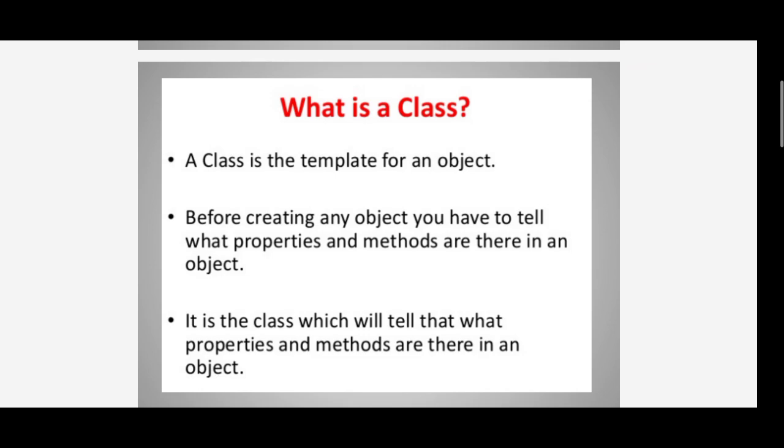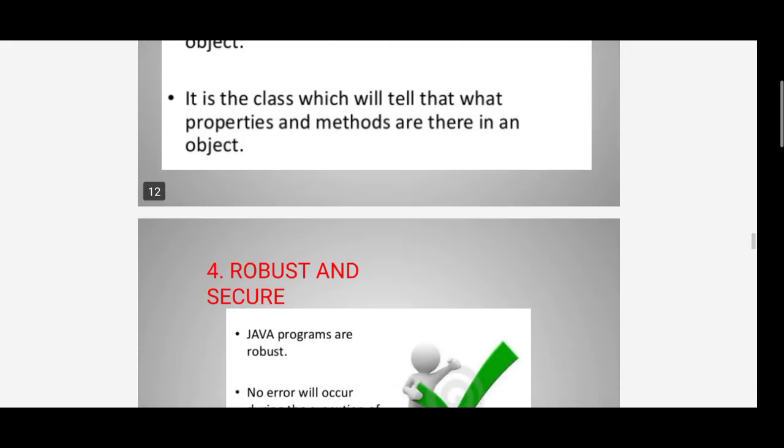A class is just a template of an object. Then to create an object, we have to tell the properties and methods of the object. It is the class which will tell what properties and methods are there in the object.